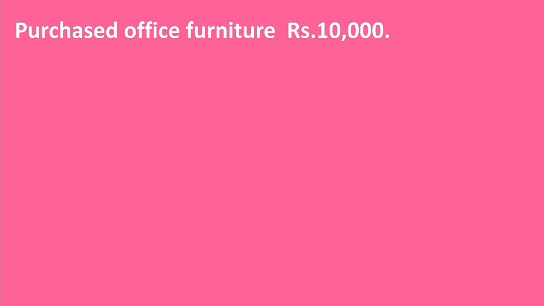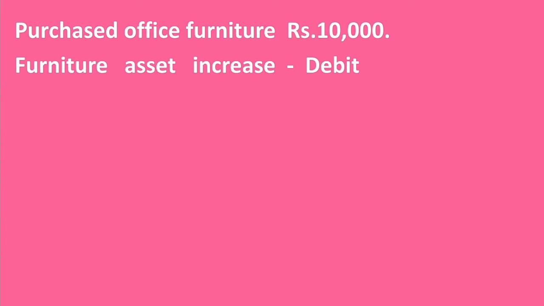First one, purchased office furniture rupees 10,000. Office furniture means it is an asset. First account, furniture account. Furniture is an asset. Here there is an increase of asset, then debit asset account. Here debit furniture account. And here cash purchase or credit purchase, that is not mentioned.